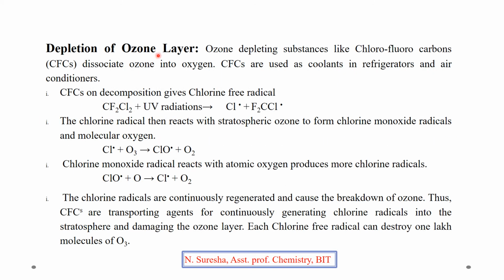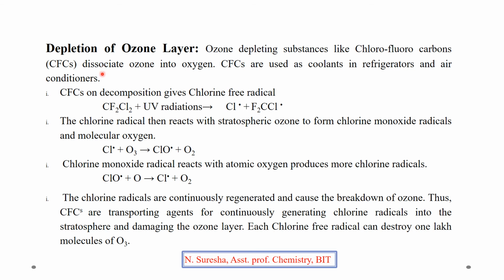Depletion of ozone layer. In the stratosphere, the ozone layer is getting depleted due to compounds like chlorofluorocarbons. These are used as coolants in refrigerators and air conditioners. When these chlorofluorocarbons come into the atmosphere, they move up and go to the stratosphere.